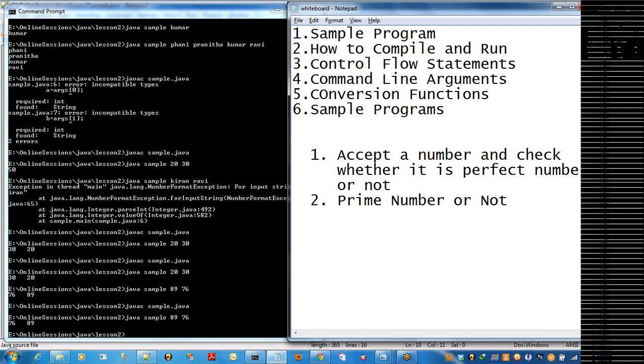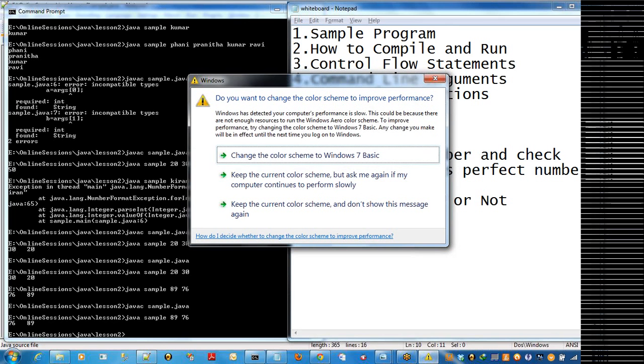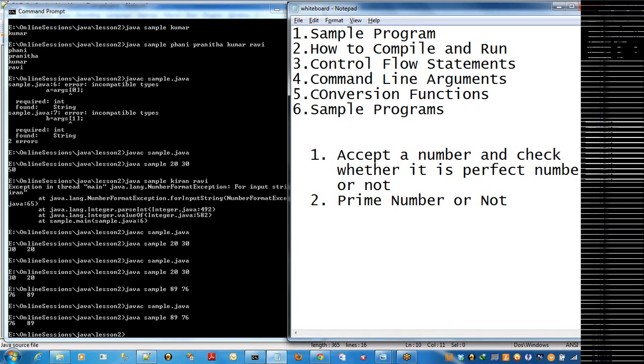Okay, repeat once again, no problem. Except the given number, remaining factors sum equal to given number is called perfect number.